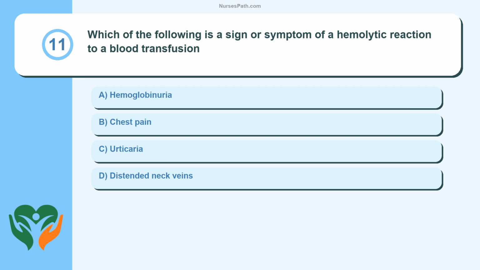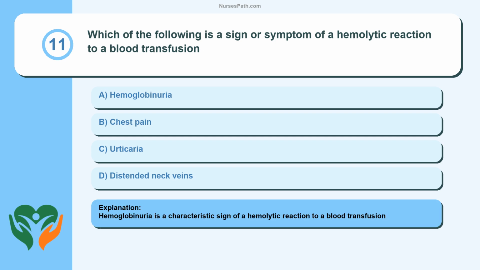Question 11. Which of the following is a sign or symptom of a hemolytic reaction to a blood transfusion? Hemoglobinuria, chest pain, urticaria, distended neck veins. Hemoglobinuria is a characteristic sign of a hemolytic reaction to a blood transfusion.